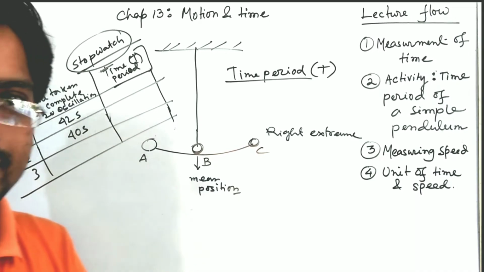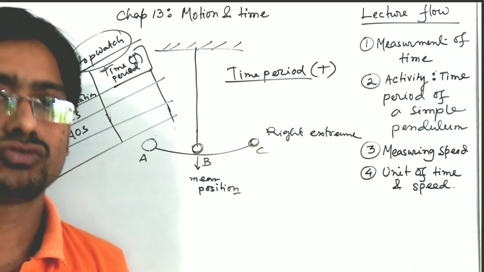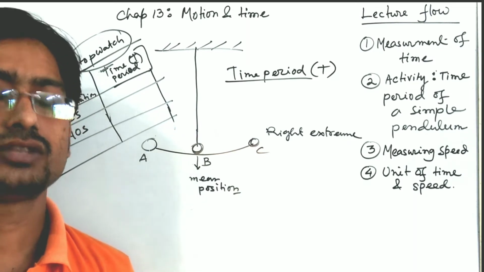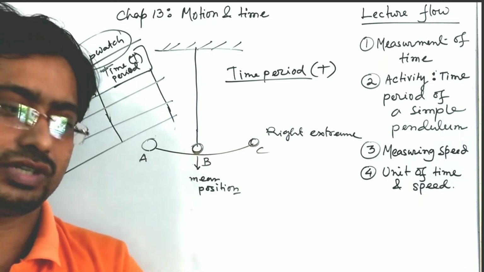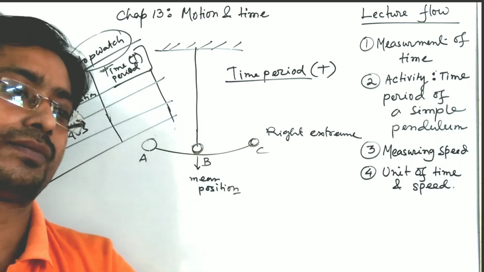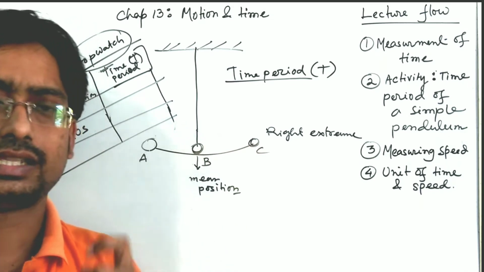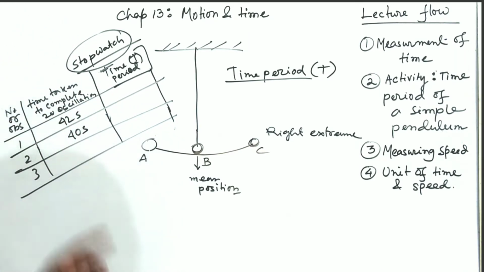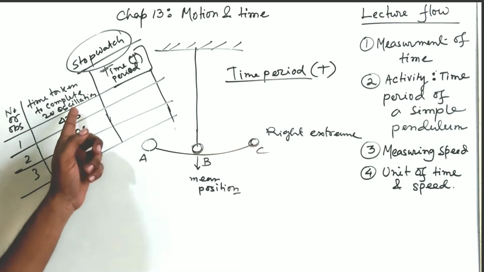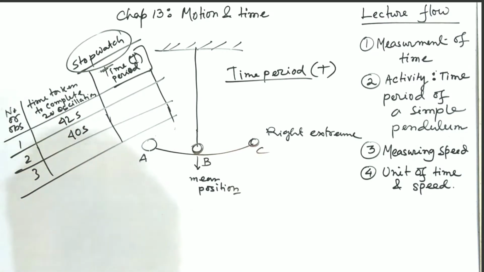It can vary because some errors will be there, some manual errors. The error depends on the instrument, and the error depends on the human also. So counting all these errors, this time will change. Now it comes out as 40 seconds.